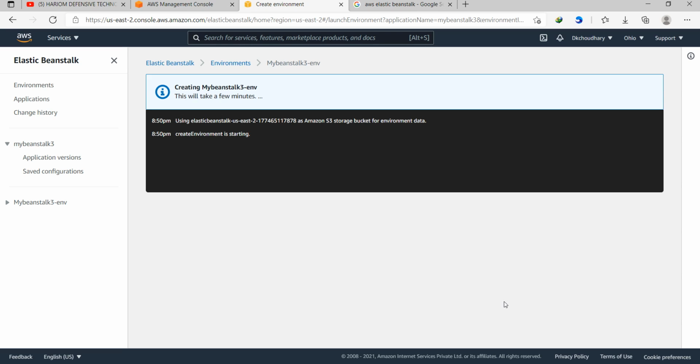Guys, what you are observing from the previous one, focus on the difference between EC2 and this one. In EC2, I have to create the instance manually, but here, in the background, AWS is first creating the instance for me, and on top of that instance, according to my platform, PHP, Python, etc., that server is installed. So only this is the difference. My job is reduced here.